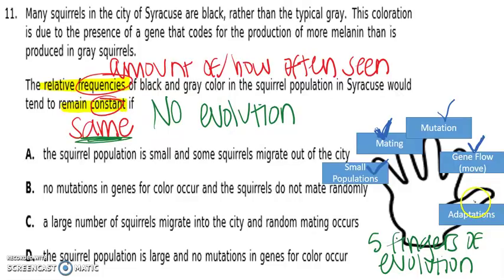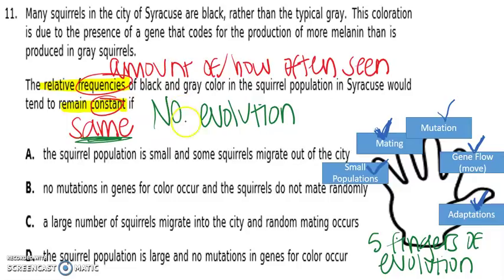And then finally, adaptations. Remember, adaptations are any trait that will benefit an organism or give it a better chance to survive. If you're surviving, you're going to reproduce and have more of that organism with that specific adaptation. We're going to see the population evolve or change to include organisms with those adaptations. So these are the 5 ways that a population can evolve.